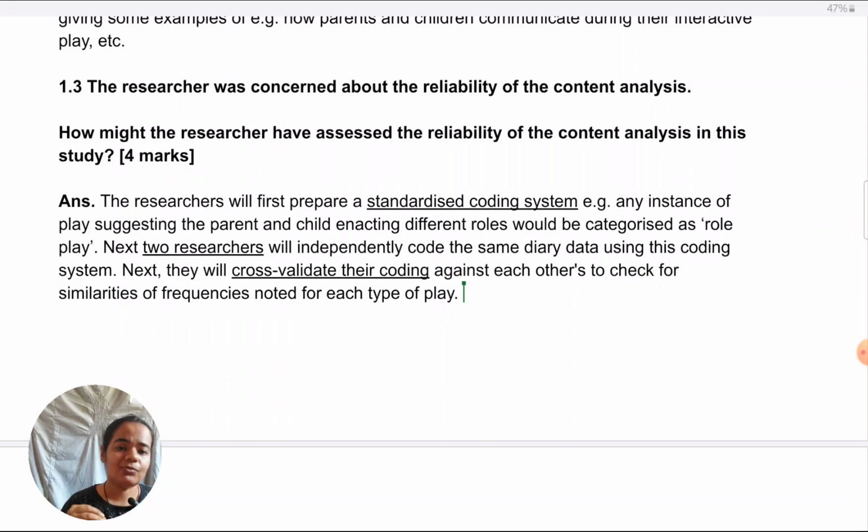Whenever we finish off a reliability point, it must end with calculation of a correlation coefficient. This is where most students falter. They will write up till here, that they'll cross-check their lists with each other and they just leave it there. But then how are they coming to a conclusion that reliability is there or not? They are assessing the reliability after all. So they cross-check with each other, then what? Do they just say, no matter how much it is matching, okay, it's reliable? Of course not. They establish a correlation coefficient to understand whether it is reliable or not. So that point has to be there.